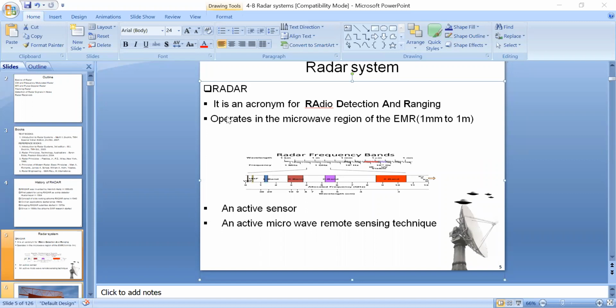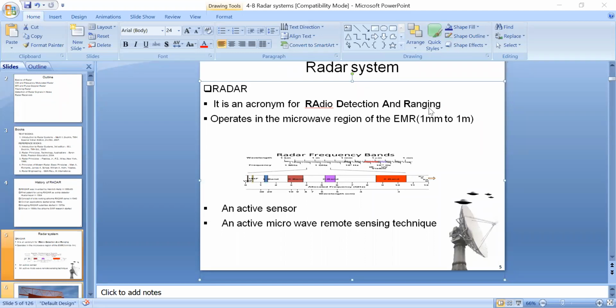Okay. So here, see the acronym for radar. Radar is radio detection and ranging. First we will see what we mean by detection. Here, detection is nothing but finding whether the target is present or not. Radar throws electromagnetic waves towards the target. It radiates the electromagnetic waves towards the target. Whenever these electromagnetic waves touch the target, some echo signals come back to the radar. So this radar analyzes the echo signals. That is, detection is nothing but finding whether the target is present or not.